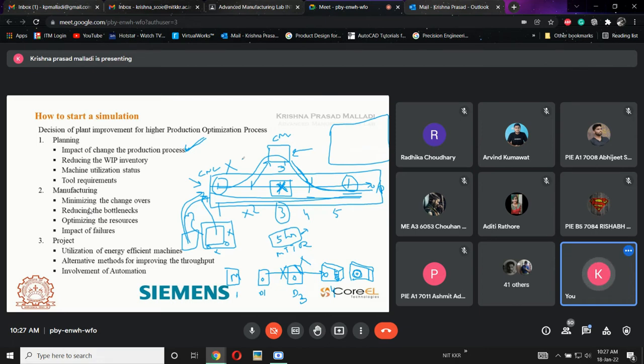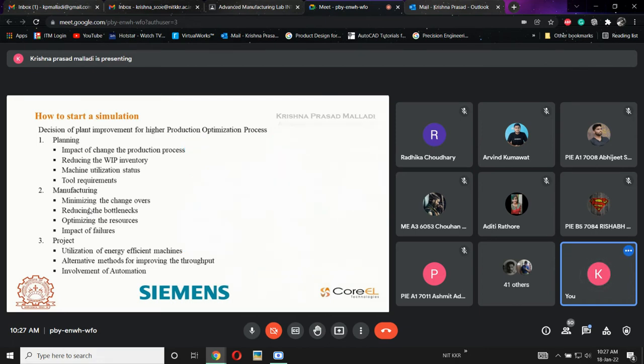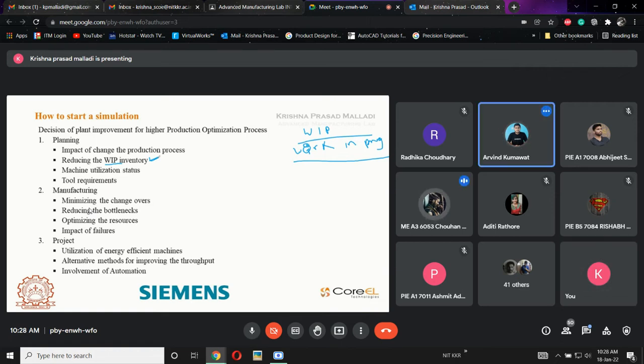The second one is reducing the WIP inventory. Now what is this WIP? WIP is nothing but work in progress. If you go to an industry, you will hear this word continuously. WIP inventory, WIP progress, everywhere you will hear this word. Now what is this WIP? Work in progress.